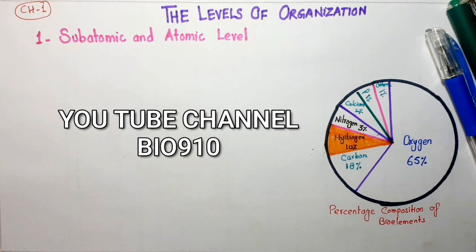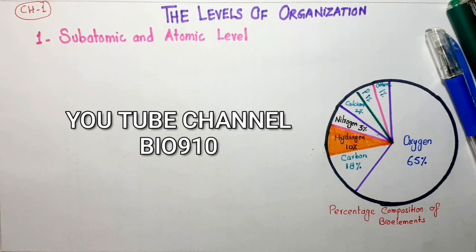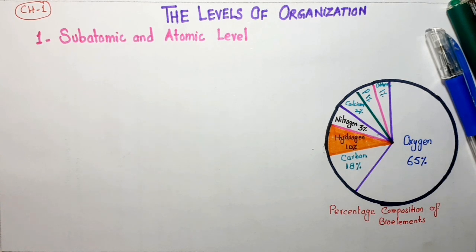Today we will continue the levels of organization. My last lecture was about the levels of organization, and today we will start from the very smallest level, that is the subatomic and atomic level.